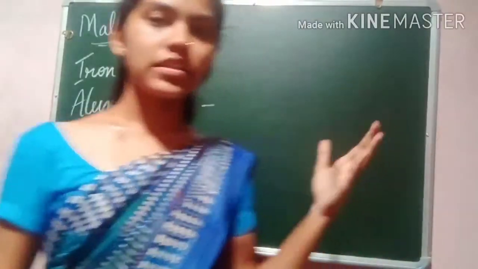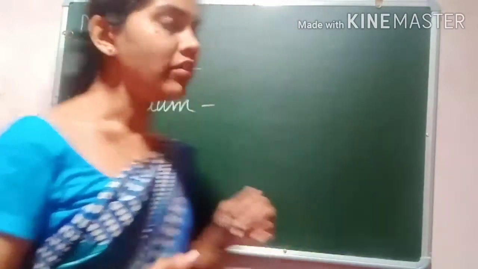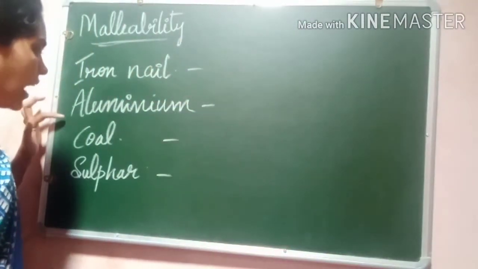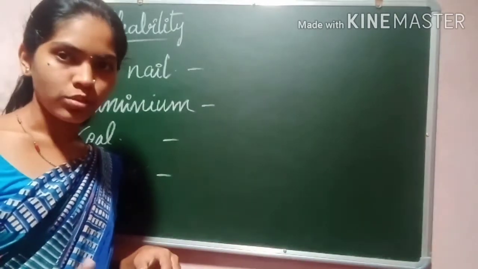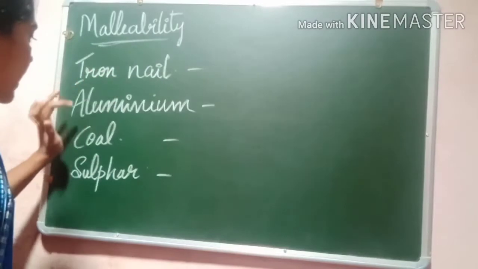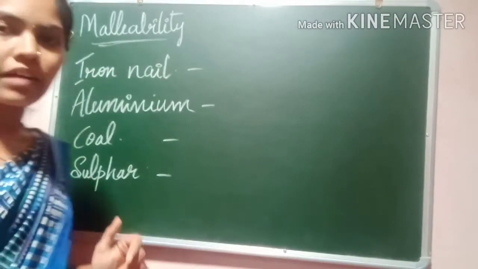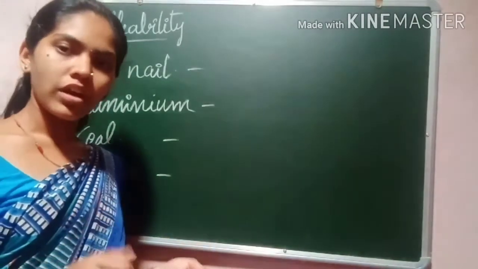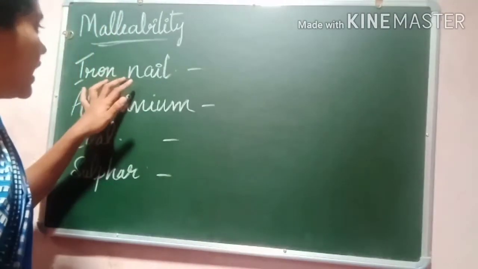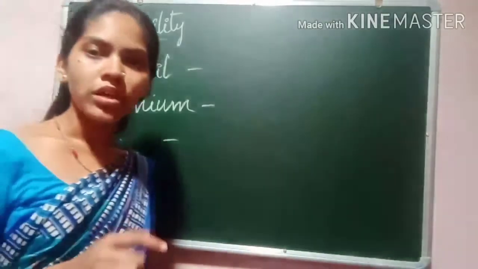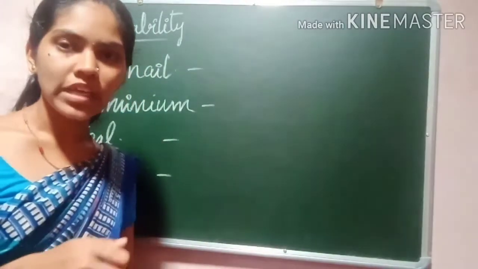Now I am going to explain one more property of metals. To understand this property, you have to take these materials: iron nail, aluminium, coal and sulfur, or any other materials also. You can also use copper materials. Take these materials and try to hit them using a hammer.